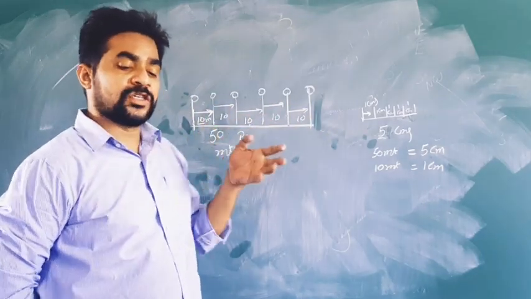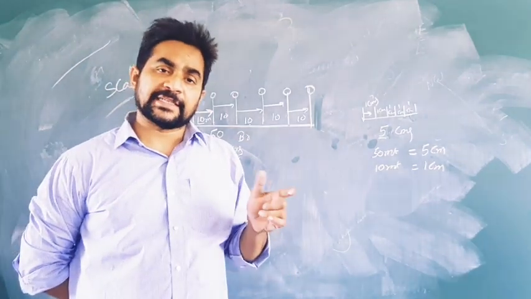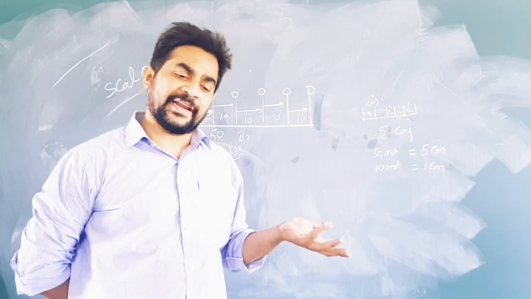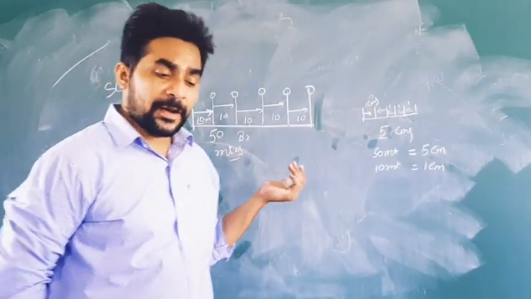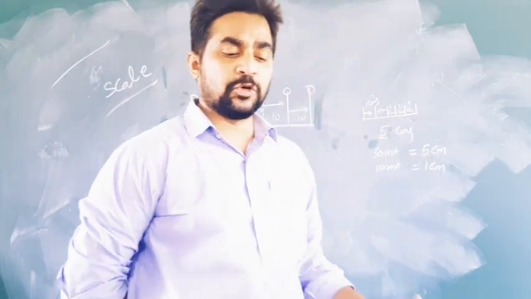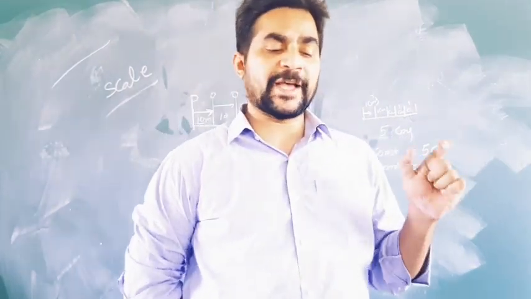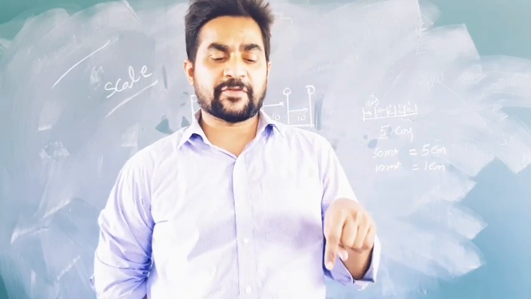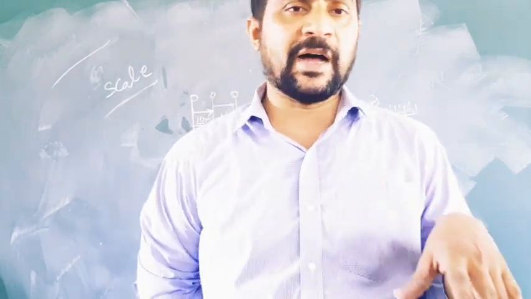If you have a doubt, you can also practice this type of maps. In your textbook, page number 4 and page number 5, we have two pictures. Page number 4 is a real bridge. Page number 5 is drawn on paper.